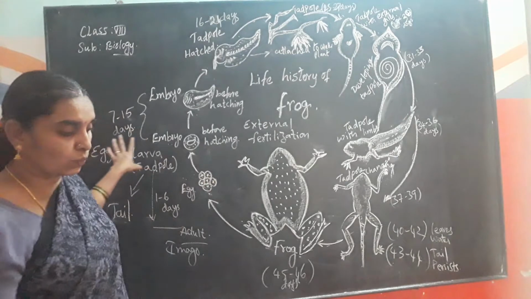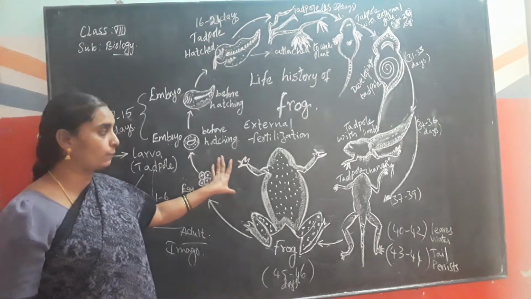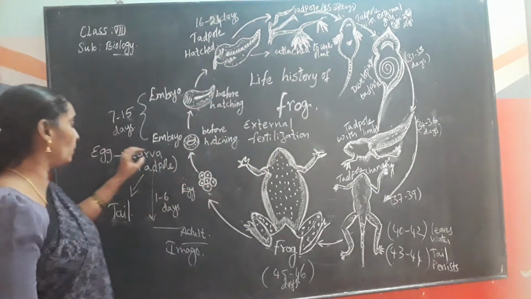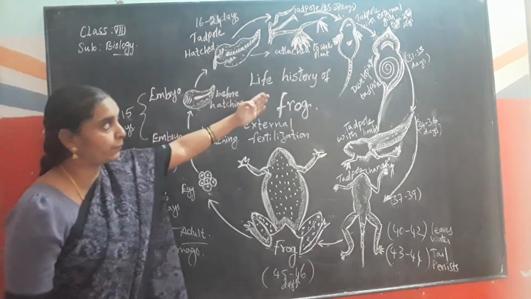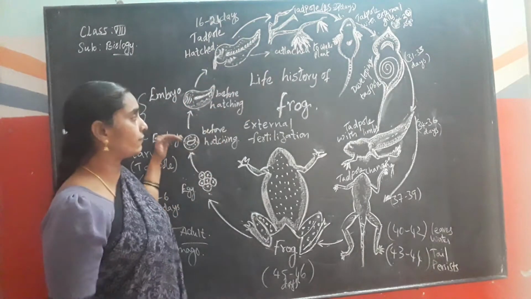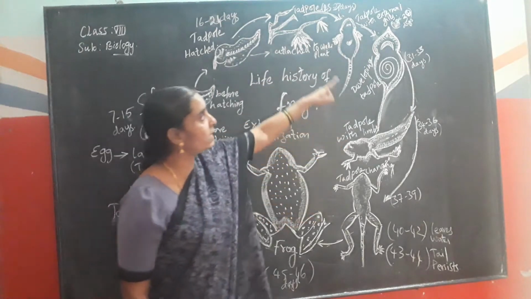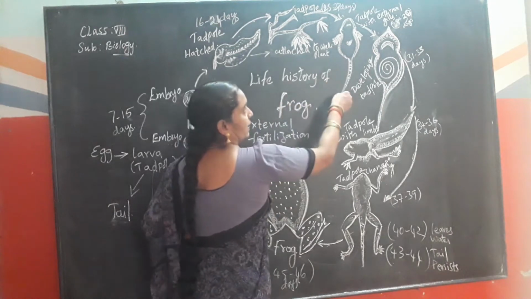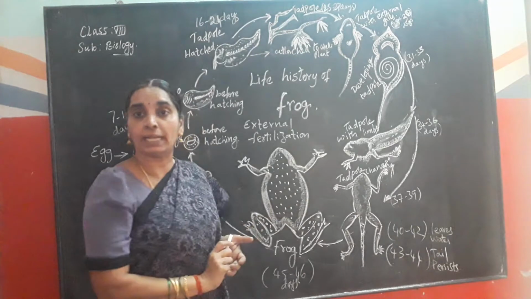Okay children, so we can say that it is an indirect type of metamorphosis, that is, the transformation of changes is indirect, from egg to larva, that is tadpole, to adult frog. There are so many transformations that take place here, where it develops the tail, and the external gills disappear when it comes to the adult stage.